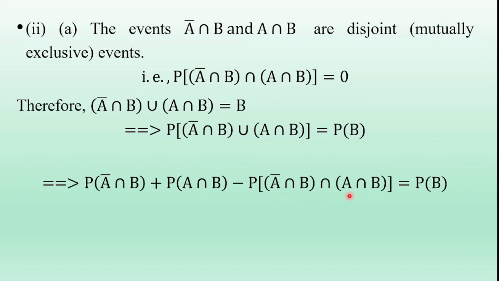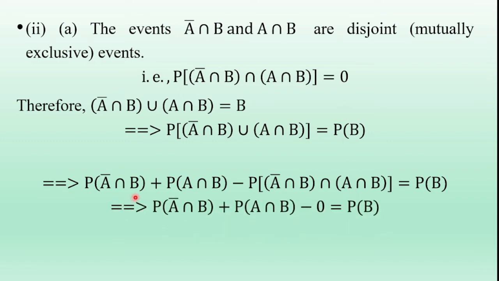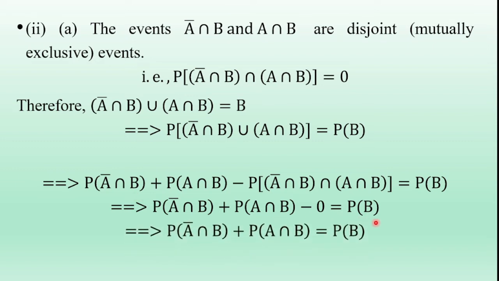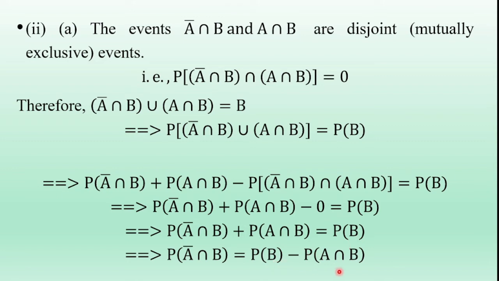Now these two events are mutually exclusive, so the intersection of these two events is 0. Therefore, probability of A bar intersection B plus probability of A intersection B is equal to probability of B. So this term goes to the RHS, and we have probability of A bar intersection B is equal to probability of B minus probability of A intersection B. This is the A bit of the second bit solution.